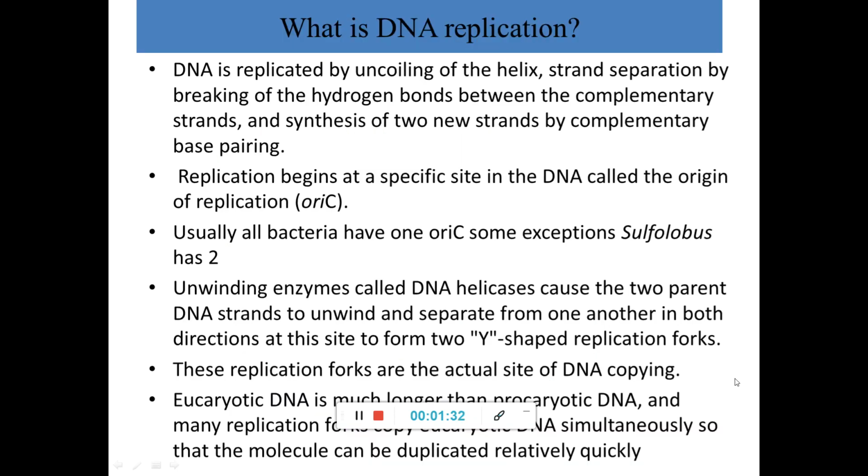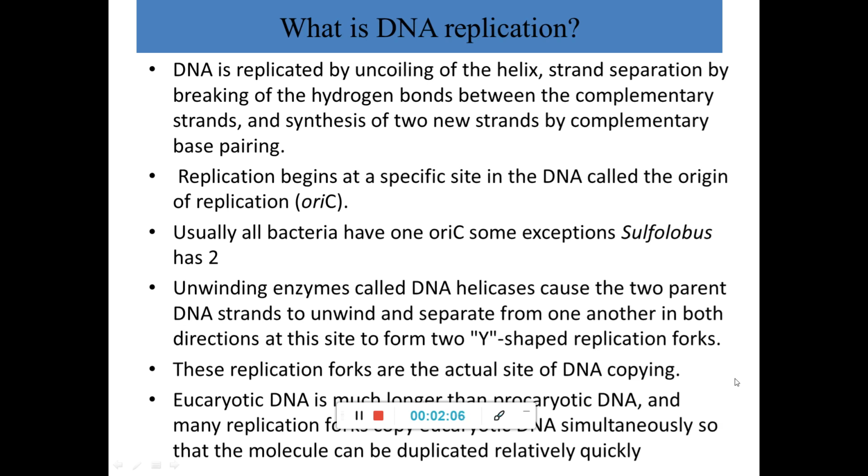So, of course, we understood we have to make different copies of DNA. But at the biochemical level, we know that DNA is a double helix, which is found coiled within the cell. So, to make different copies of this, you need to first uncoil the helix. The strand separation has to be done by breaking the hydrogen bonds between the complementary strands, and the synthesis of new strands by complementary base pairing is also involved.